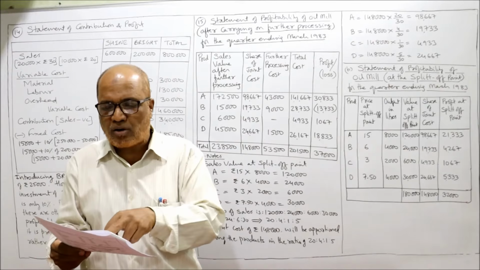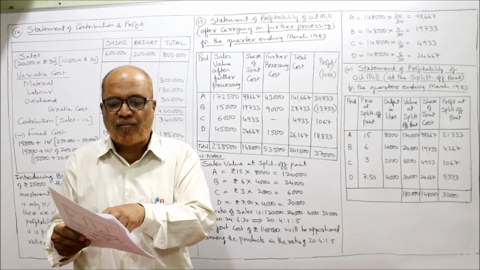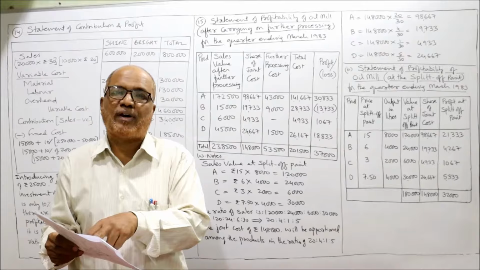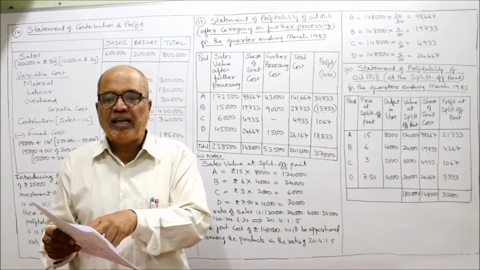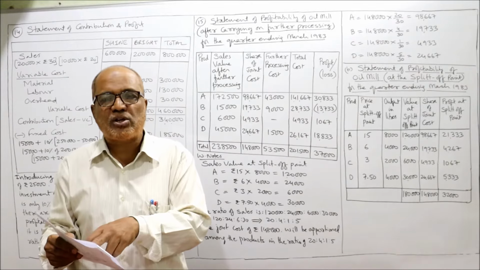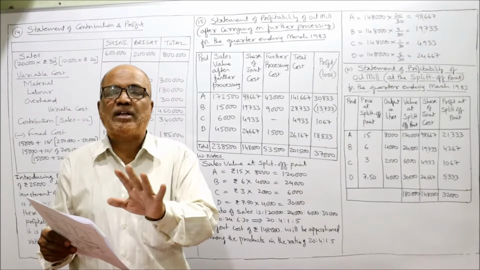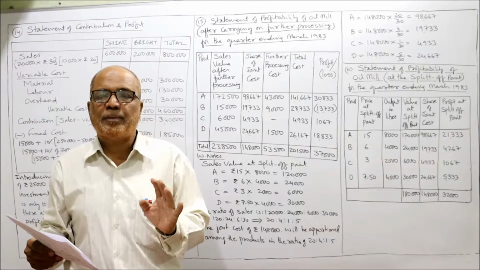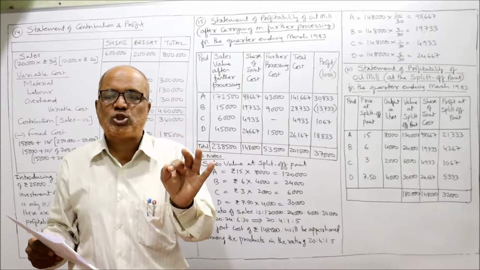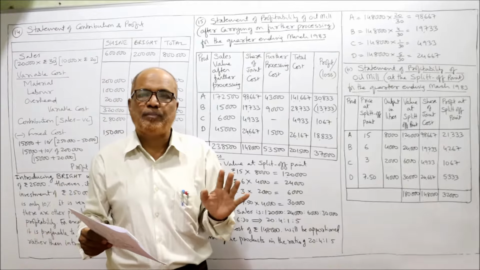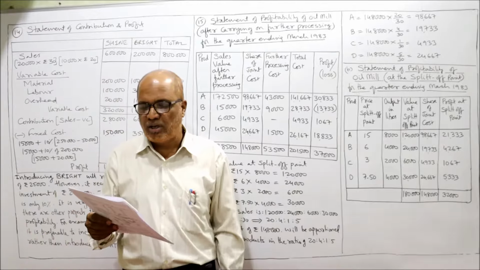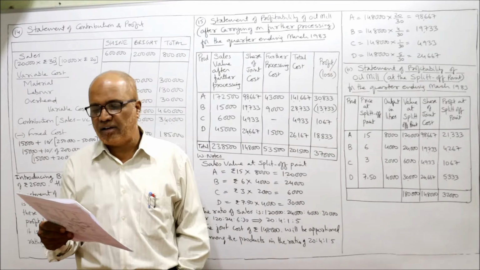The further processing cost after split off point is 43,000 rupees for A product, and 9,000 rupees for B product. No further processing for C product. That means C has to be sold at split off point. It cannot be further processed. D, further processing cost 1,500.